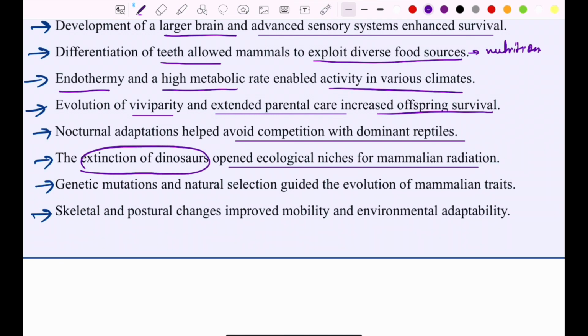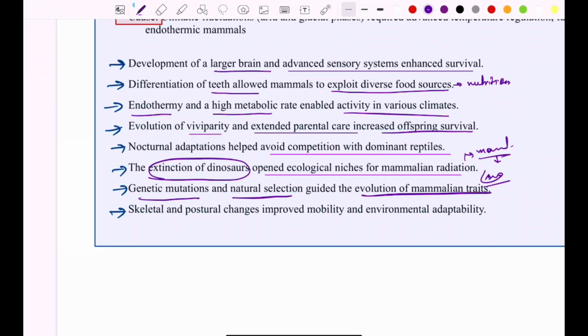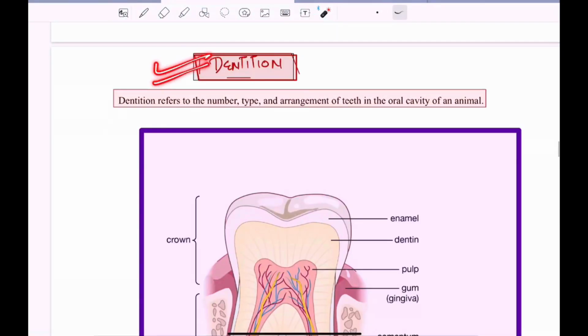So you know that there was a time when the dinosaurs were extinct. At that time, the mammals were just evolving and living in burrows. That's why they survived, and due to their survival, they had a wide range of evolution. Genetic mutation and natural selection also guided the evolution of mammalian traits, and skeletal and postural changes enhanced mobility and environmental adaptability.